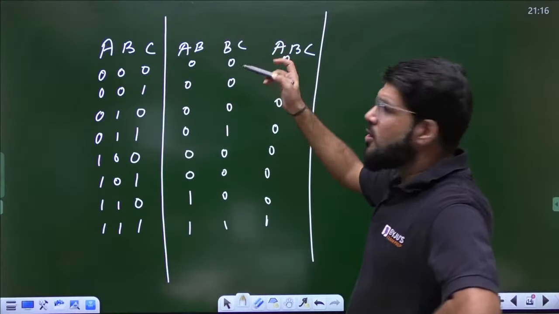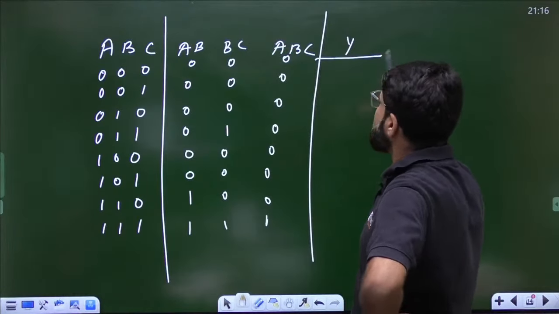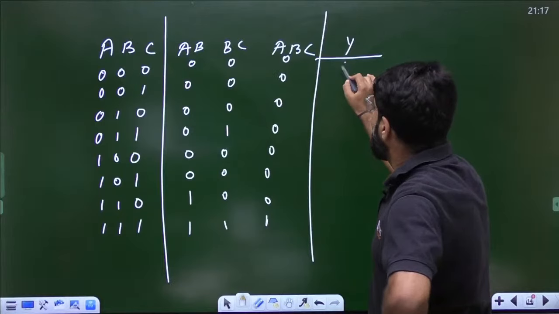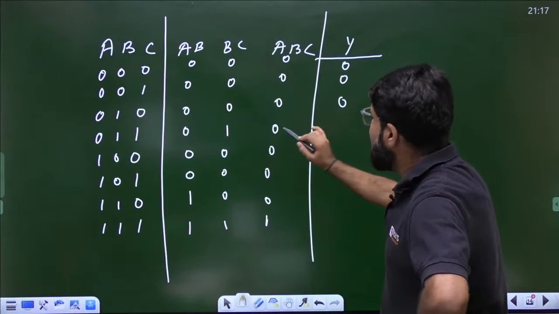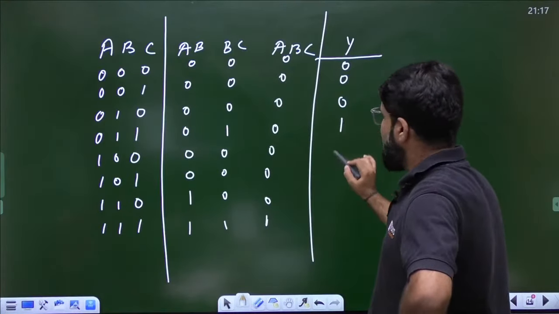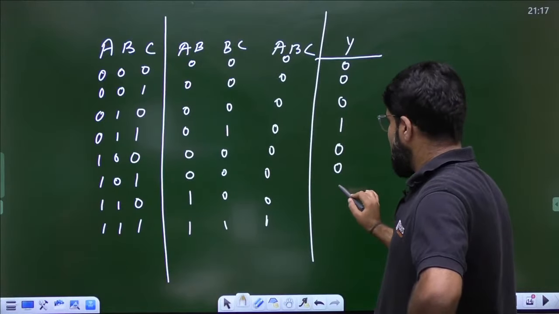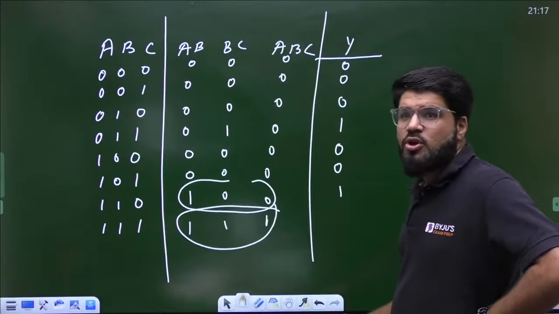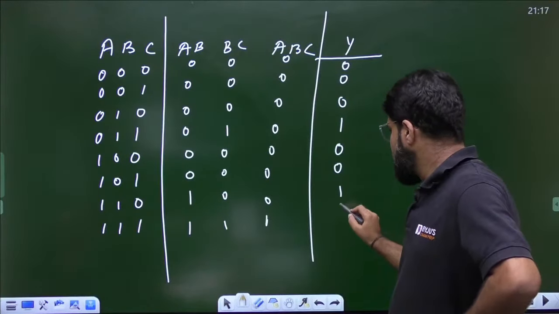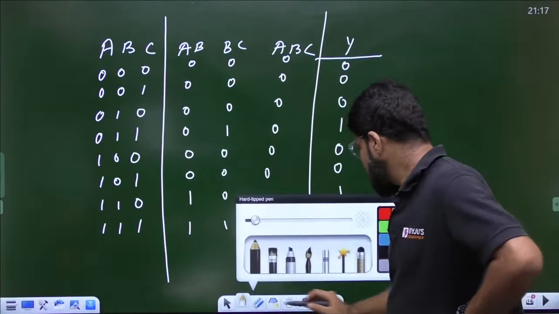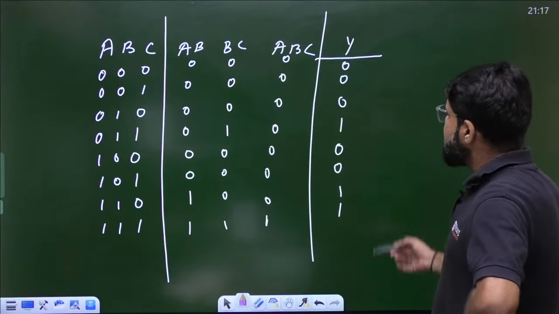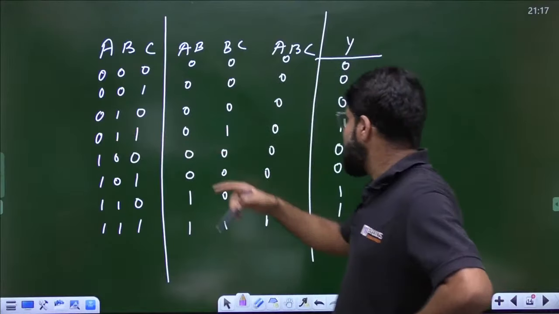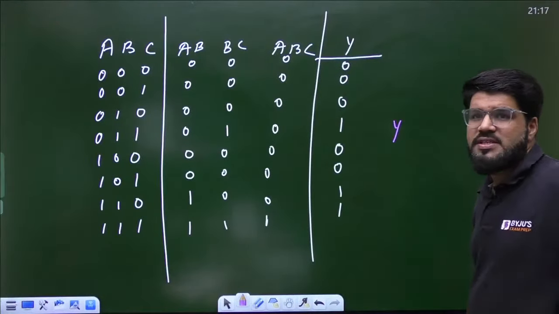The 3 input XOR output is high whenever the input string contains an odd number of ones. So here there is no 1, no 1, no 1. Yeah, odd number of ones, a single 1. Then 0, then 0, then 1. Odd number of ones. Here how many ones? Here there are 3 ones. That is also odd, so that is also 1. Correct? Okay, so where is the Y high? Now as a function of ABC, it is high at 011, 101, 110, 111.